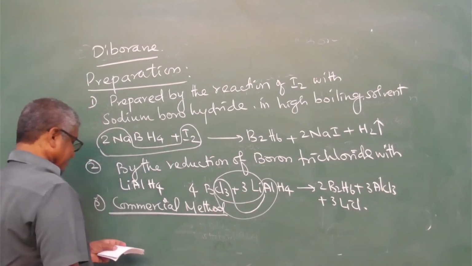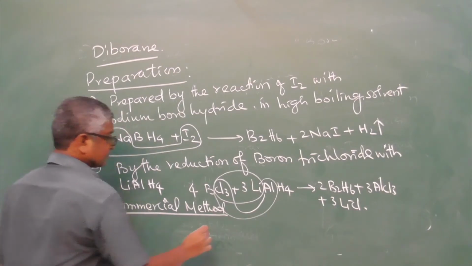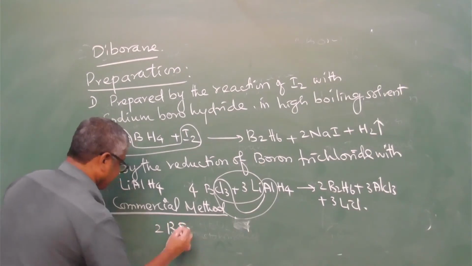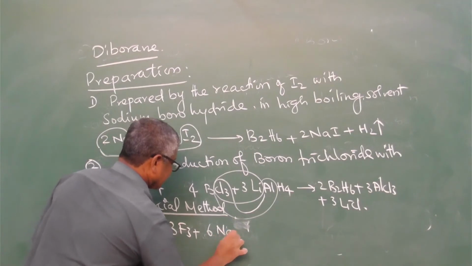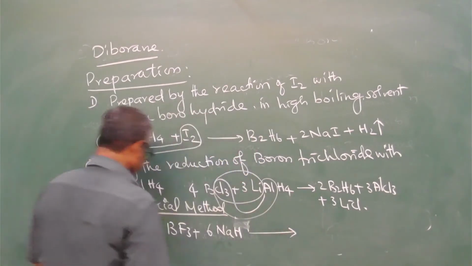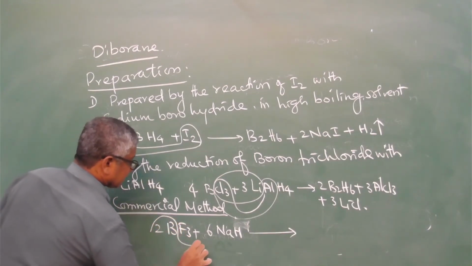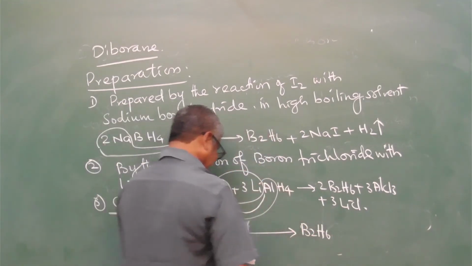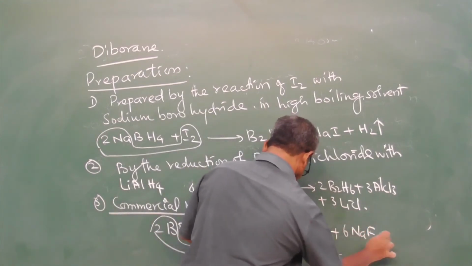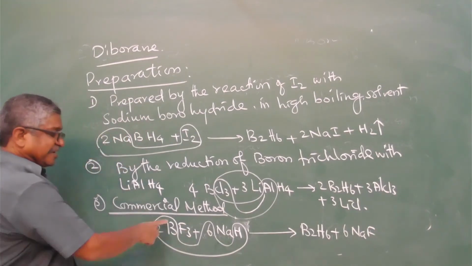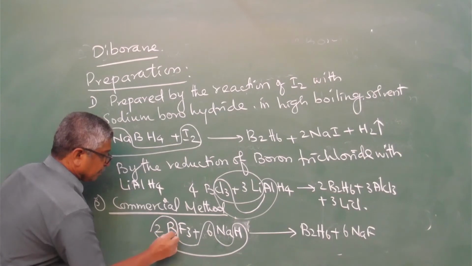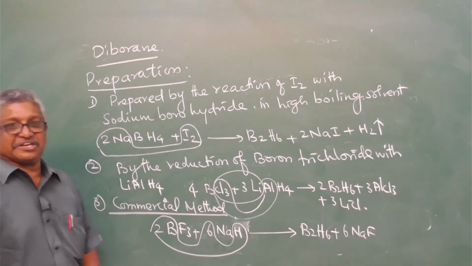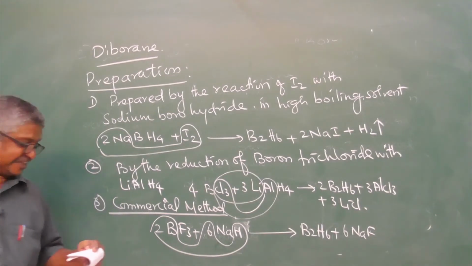It is prepared by the reaction between boron trifluoride and sodium hydride, which gives B2H6 plus 6 sodium fluoride, boron collecting the 6 hydrogens. So in this commercial method, boron trifluoride treated with sodium hydride gives the diborane compound with the formation of sodium fluoride. Next it is properties.